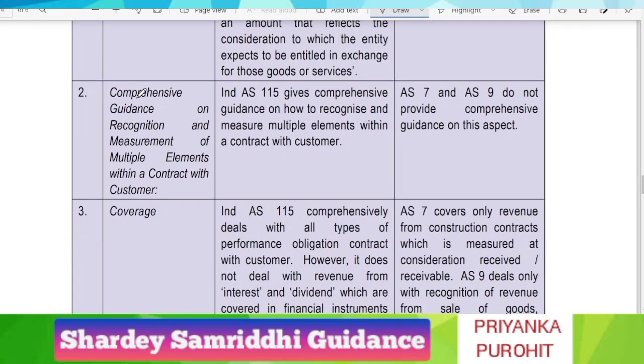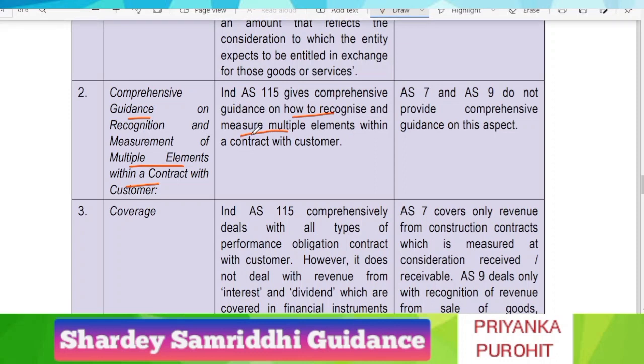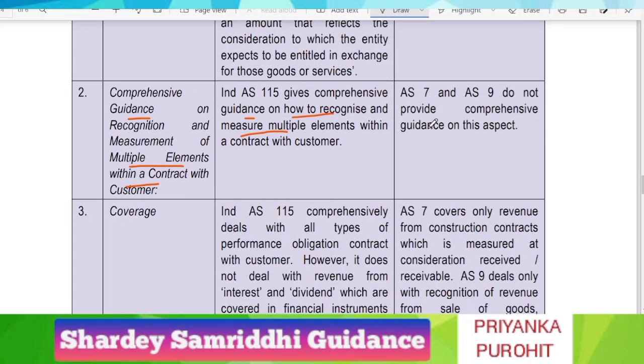The next point of difference is regarding comprehensive guidance on recognition and measurement of multiple elements within a contract with a customer. For all these things, Ind AS 115 provides very comprehensive and detailed guidance, whereas AS 7 and AS 9 do not provide comprehensive guidance on the same aspect.